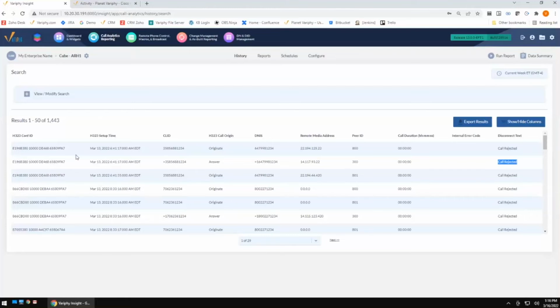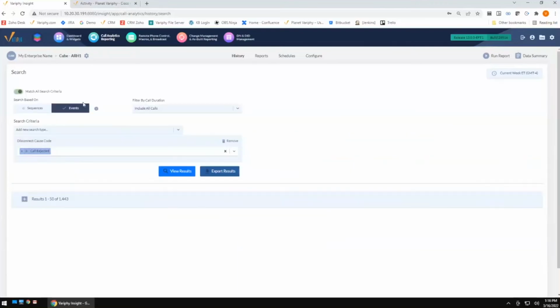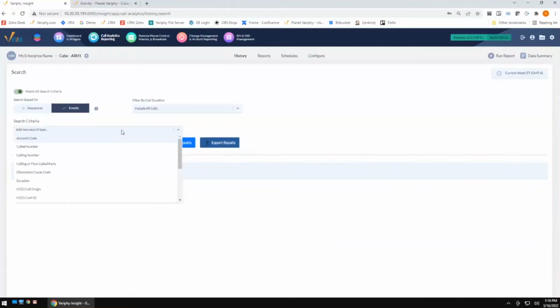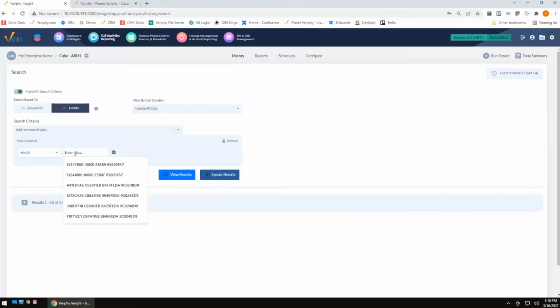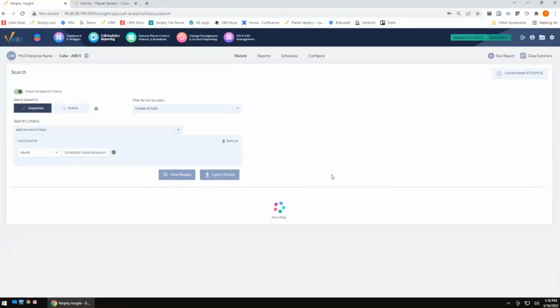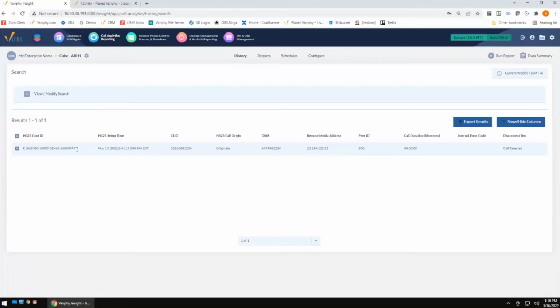So let's do a quick search, and I'll show you this guy right here. Let's go ahead and find our conference ID, and let's take a look at this particular caller right here. We're going to take a look at it from the sequence perspective. So now what we see is our call rejected. This is 1 when we are doing sequencing. But you can see that this call actually was rejected 3 times.